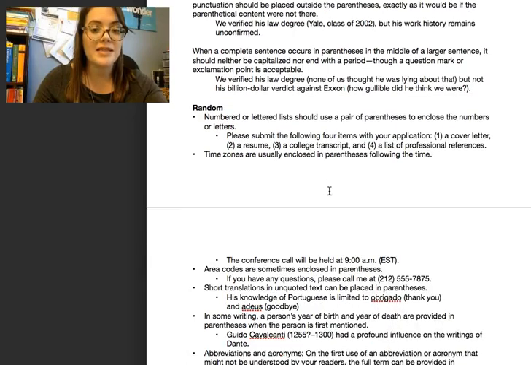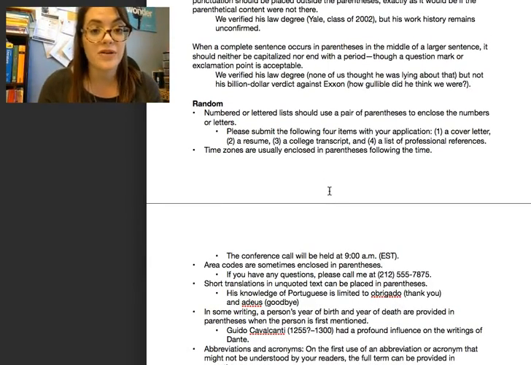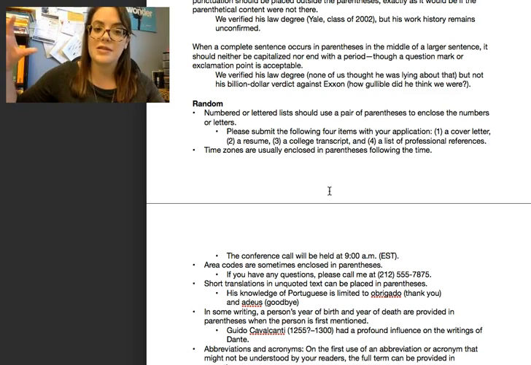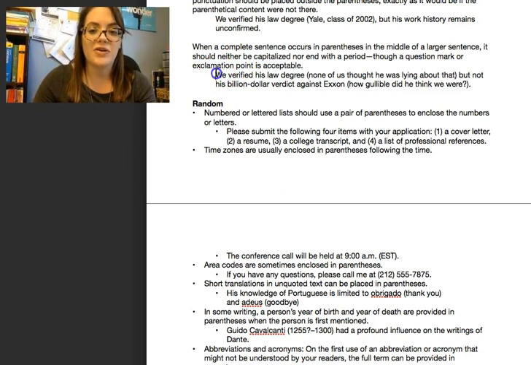Now, when there's a complete sentence in parentheses, but it's part of another sentence, all right, it should not be capitalized or end with a period. But if it's a question or if it's a really exciting statement, okay, you can put a question mark or an exclamation point within the parentheses within a larger sentence, okay? So we verified his law degree (none of us thought he was lying about that), okay? So notice this is a complete sentence, but it's not an exciting statement or a question. So no capitalization, no period, okay? If it's a sentence you would use a period for, don't put the period. Right?